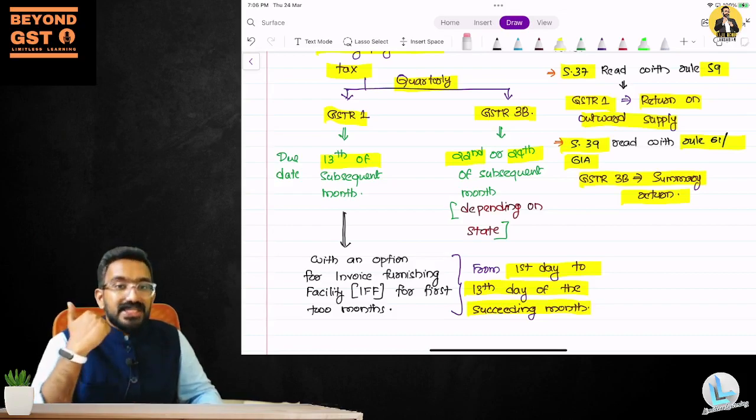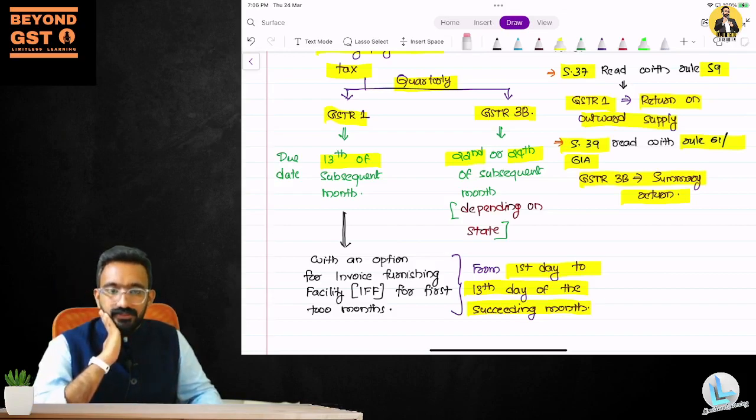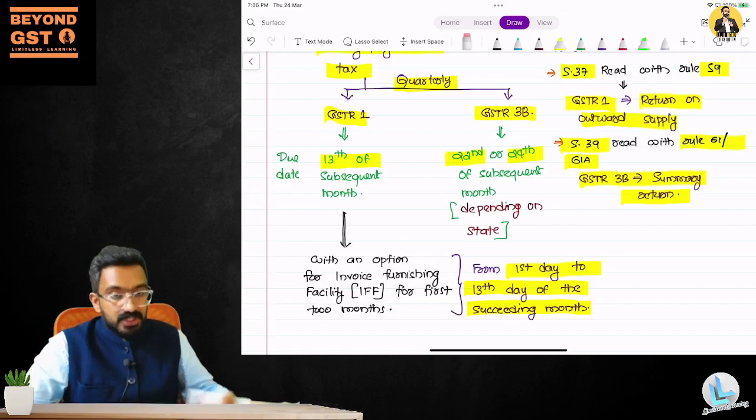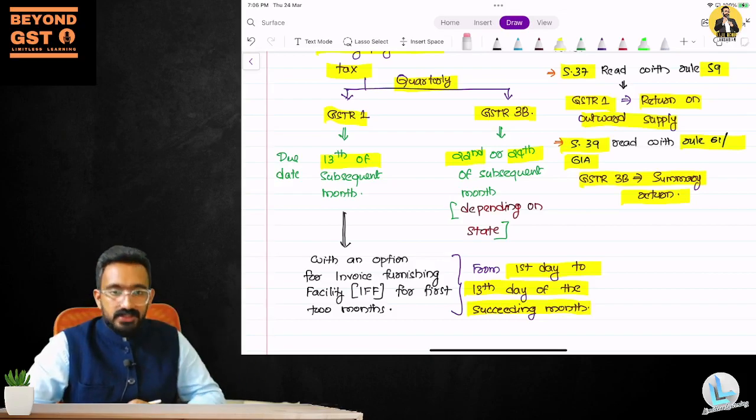Then GSTR-3B, instead of the 20th, depending upon the state, we don't have to learn the state. Depending upon the state, it is the 22nd or 24th of the subsequent month. Most of the states are given the 24th. So the GSTR-3B date in the quarterly QRMP scheme will be the 22nd or 24th of the subsequent month from the end of the quarter. You don't file it on a monthly basis. You make the payment on a monthly basis and file the return only on a quarterly basis.